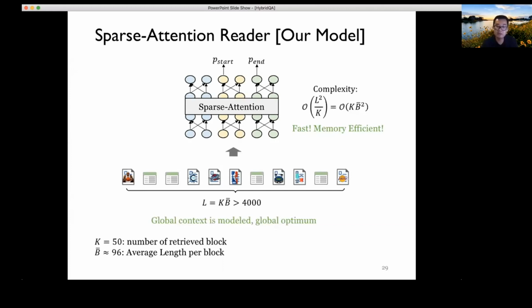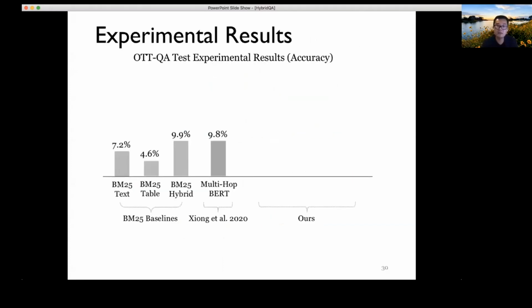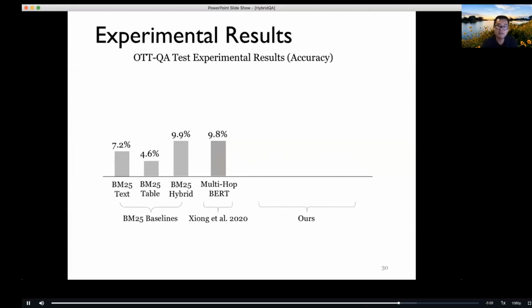We're still able to model the relationship among different entities in a graph structure. So the experimental result, I think, was very promising with this particular OTTQA paper. BM25, many of you know, is a very strong traditional IR baseline that, for deep learning approaches, if we don't have enough training data, in many cases we wouldn't be able to beat BM25. But in this case, you can see the best BM25 baseline is 9.9.